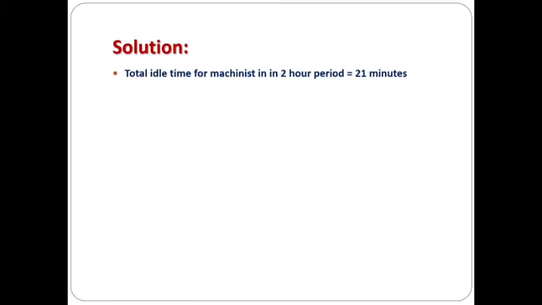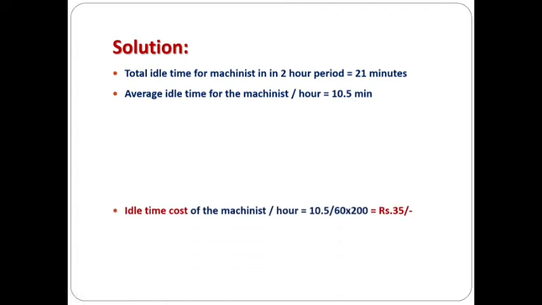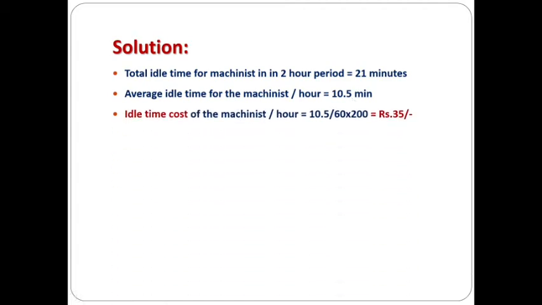So the total idle time of the machinist in the 2-hour period is 21 minutes. If you sum up the idle time of the machinist, you will get 21 minutes. By having this, we have to calculate the average idle time of the machinist per hour. For the 2-hour period it is 21 minutes, so for 1 hour it is 10.5 minutes, that is 21 by 2. Then we can calculate the idle time cost of the machinist per hour.